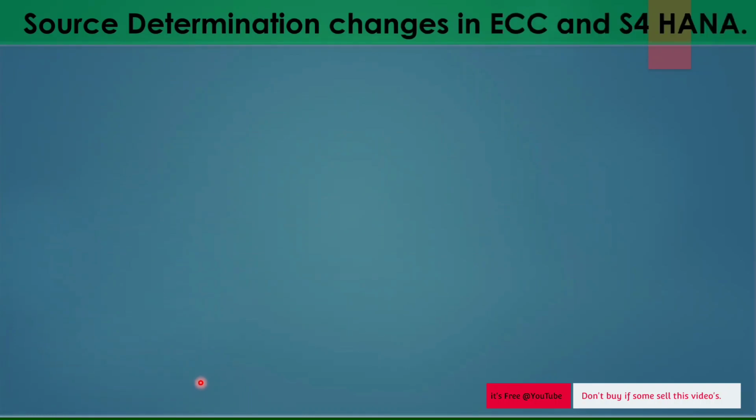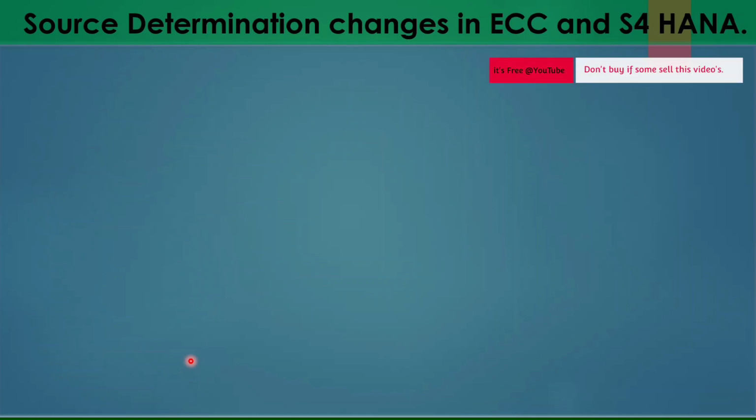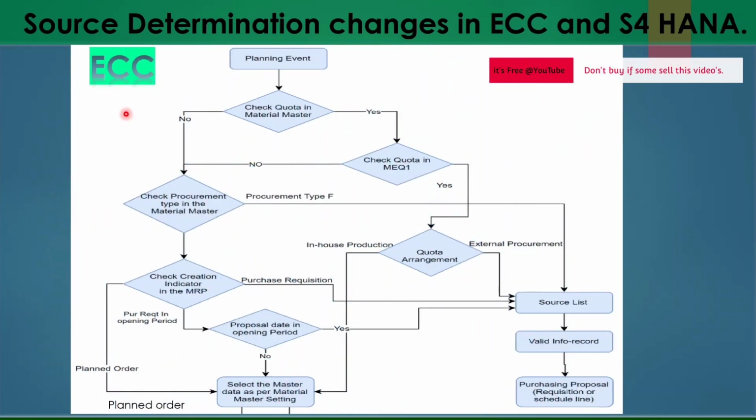Now we will see what exactly changes in terms of quota determination in ECC and S/4HANA. First I will discuss how it worked in ECC and how it now works in S/4HANA.